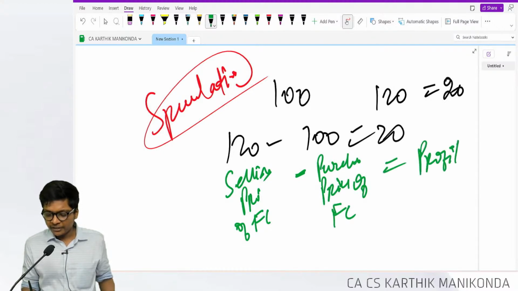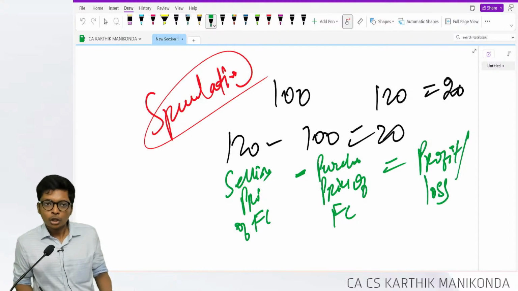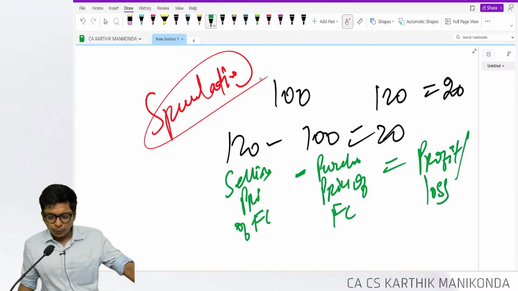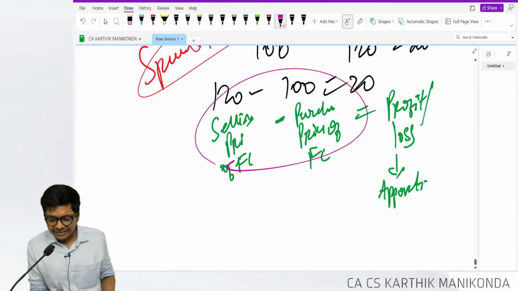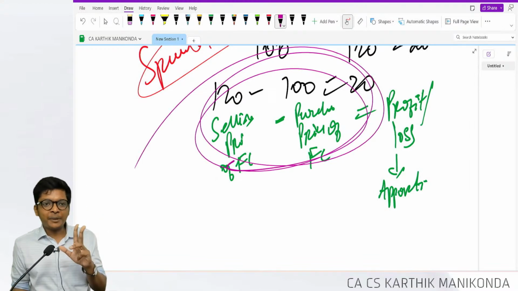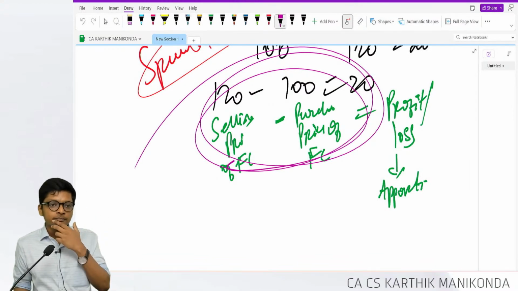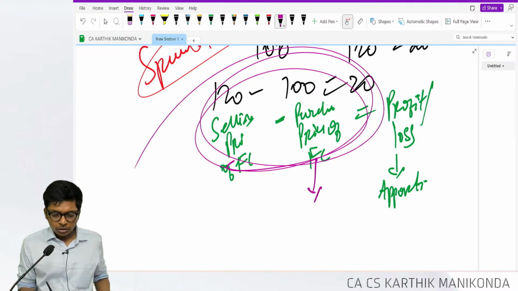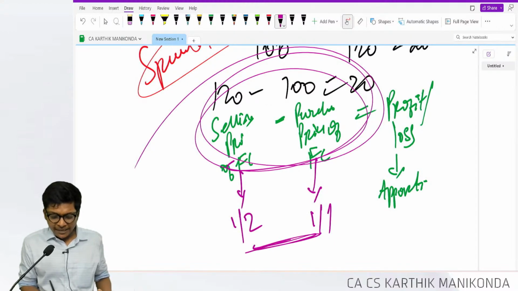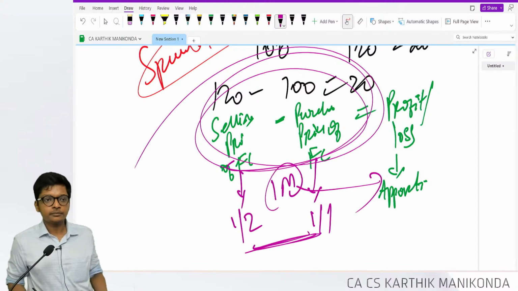Whatever is the profit, or sometimes even loss, will again be apportioned over the time period from the date of purchase to the date of sale, not the period of the forward contract. If you purchased, let's say, on 1st Jan and sold on 1st Feb, the period is 1 month.